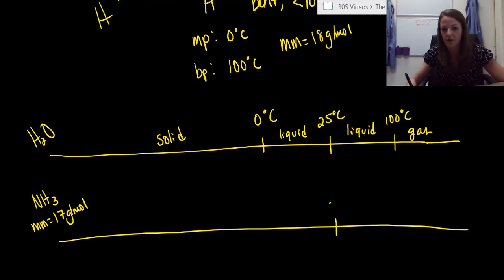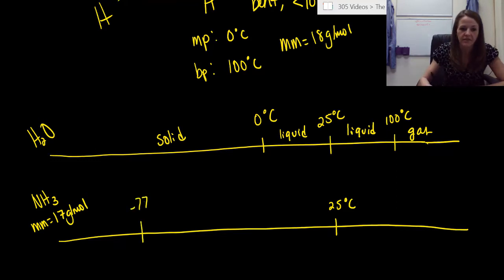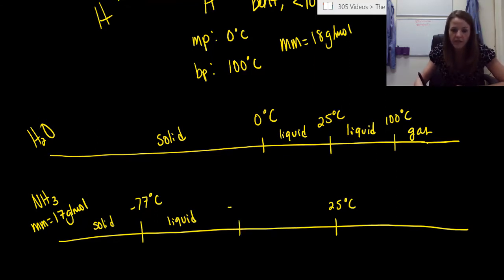25 degrees Celsius is always going to stay right here. So for ammonia, it has a melting point at negative 77 degrees Celsius. So negative 77, so that means we go from a solid to a liquid at this point. So solid, liquid. Then it has a boiling point of negative 33 degrees Celsius. So we'll put that right here, negative 33 degrees Celsius. So it goes from a liquid to a gas. So a gas above 25 degrees Celsius.